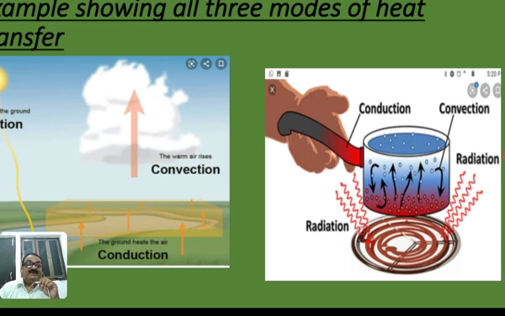Here you can see the pot. Here the water becomes hot by convection. And third, the whole utensil becomes very hot by the mode of heat transfer called conduction.